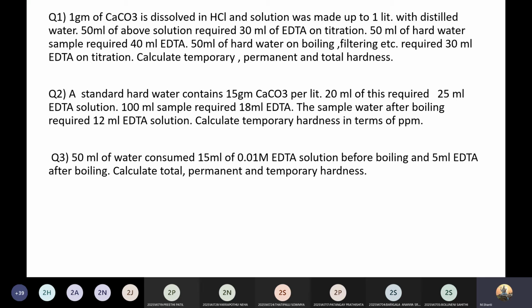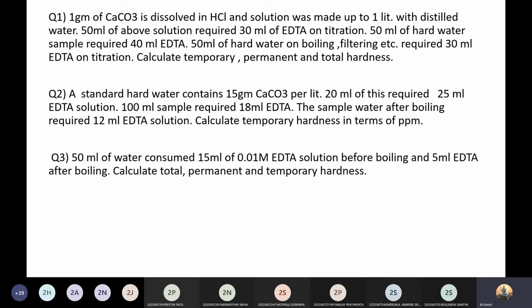What is the continuation of this question? You have 20 ml of this requiring 25 ml of EDTA solution. So now substitute in M2 V2 equal to M1 V1. We want M2. What is V2? So 20 into M2 equal to M1, 0.15, into V1. So 20 ml of this calcium carbonate solution, the standard hard water you prepared, required 25.